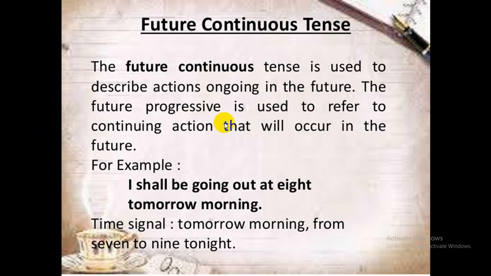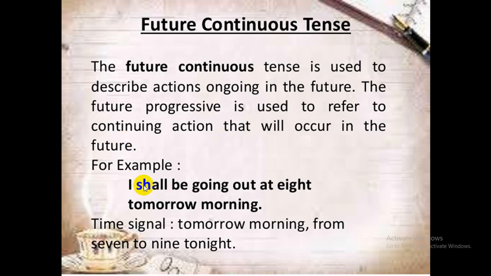The future progressive, which also means the continuous tense, is used to refer to a continuing action that will occur in the future. If the work is being continued in the past, it will be past continuous. I am just comparing these things to make you understand.